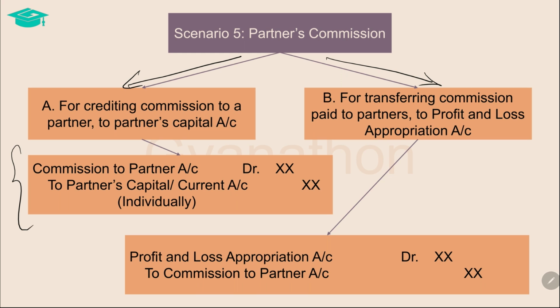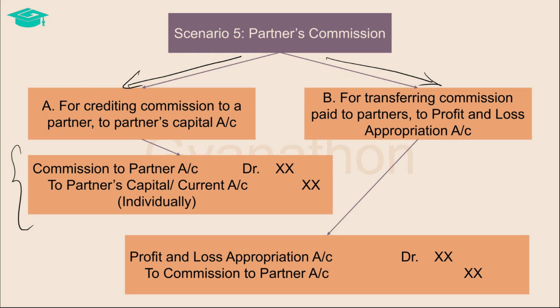In order to do this, first the commission amount is credited to the partner's capital or current account by debiting the commission to partner account and crediting the respective partner's capital or current account. This shows how much commission is due to each partner from the firm. After this entry, the commission account holds a debit balance.